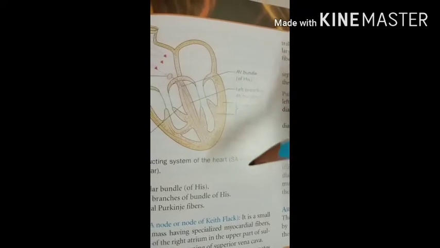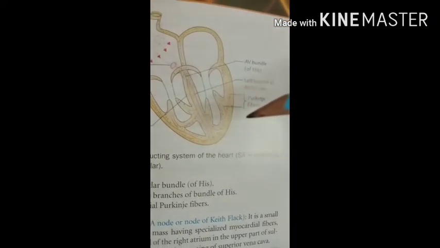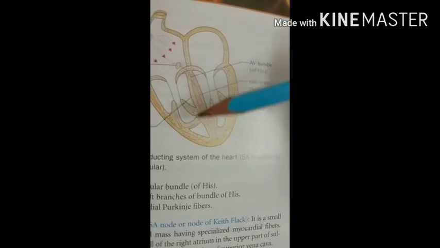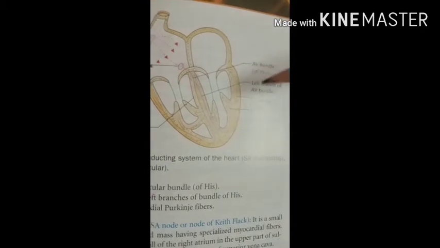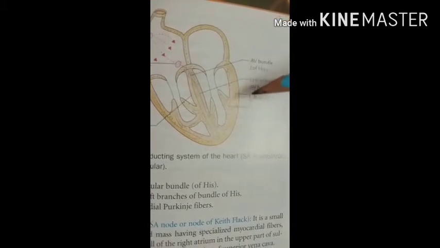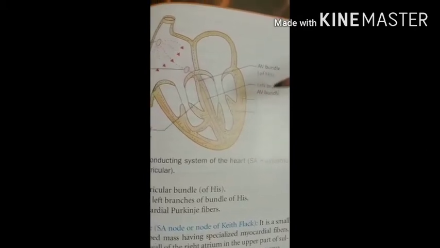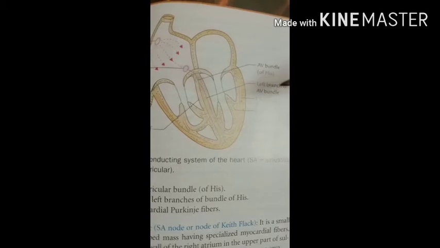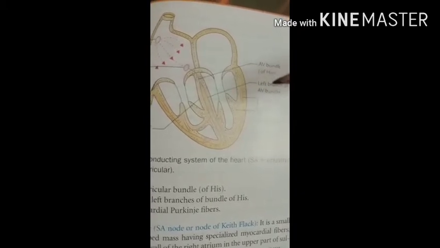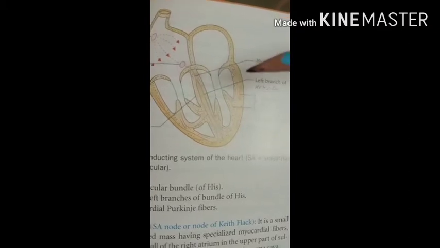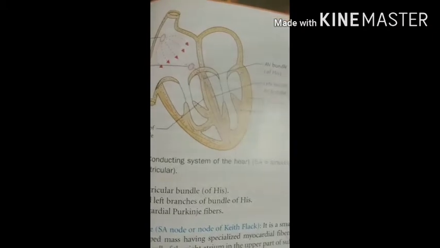Then the last one is the Purkinje fibers. So Purkinje fibers form the subendocardial plexuses. So here you can see the small branches they are giving. That is called the subendocardial plexus. They are large pale fibers striated only at their margins. They usually have double nuclei, and they generate impulses at the rate of 20 to 35 beats per minute.